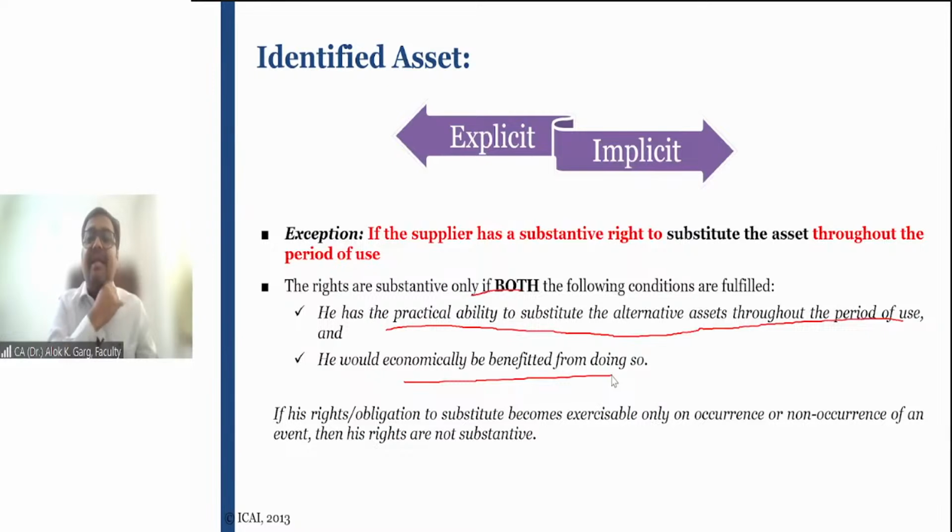It means the airport authority has a substantive substitution right to substitute alternate space to this airline company.